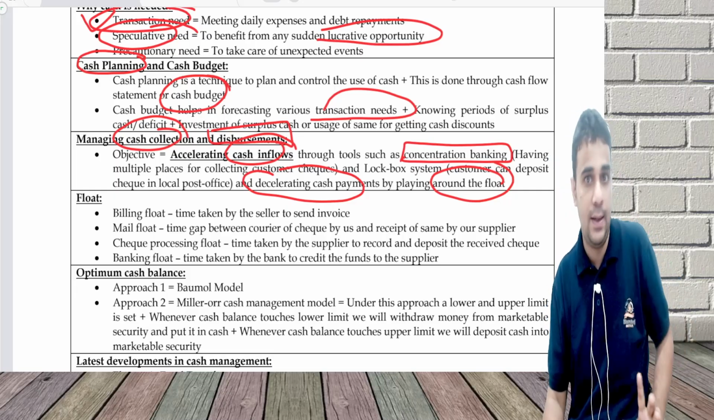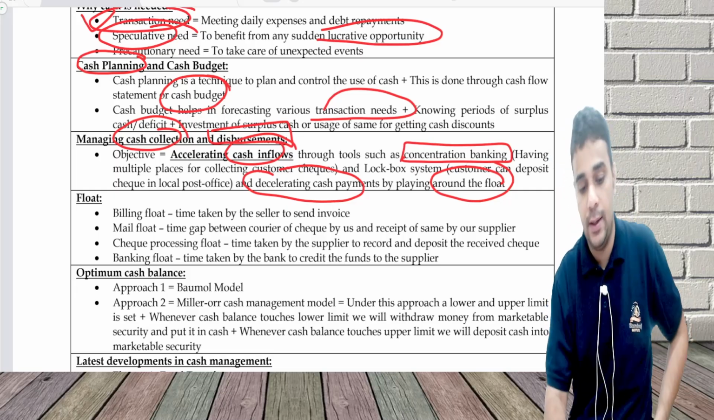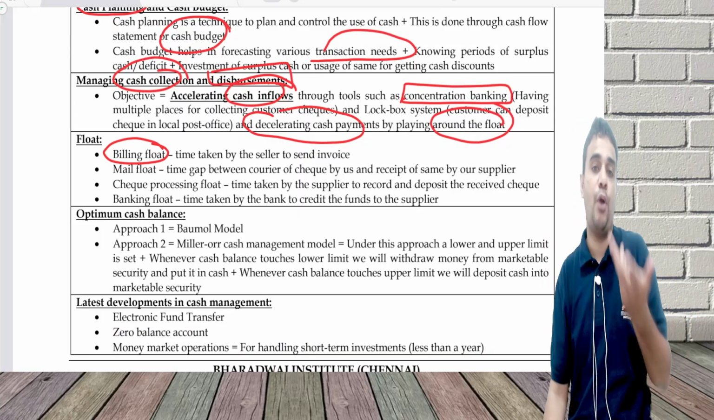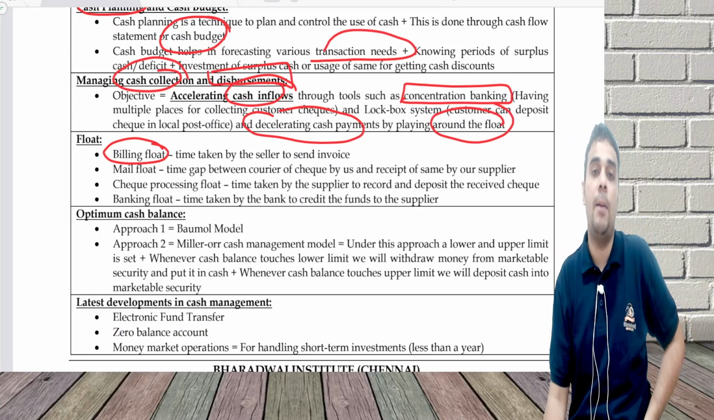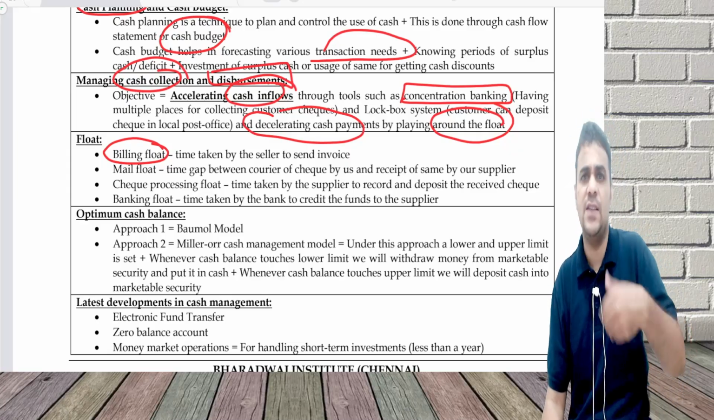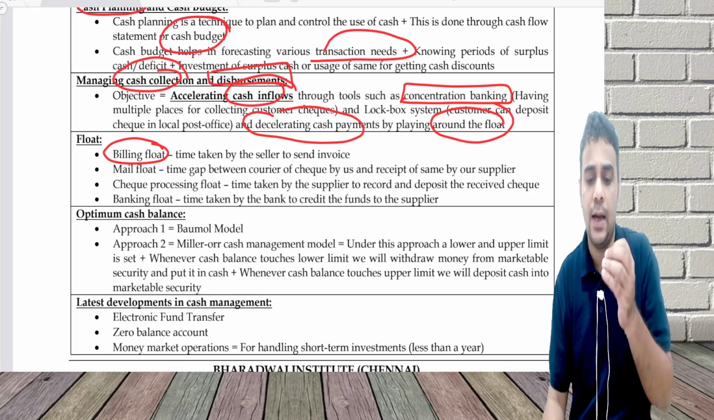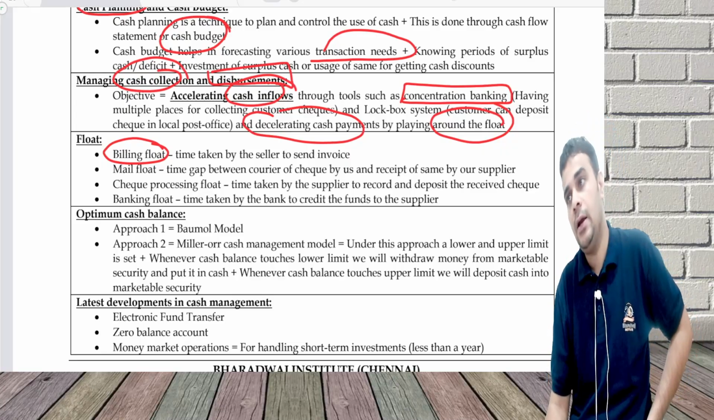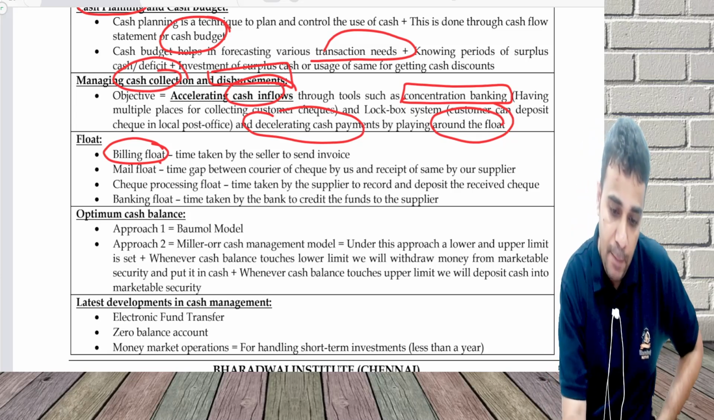One, there is a normal credit. Apart from that normal credit, what can happen? There is a billing float. What is billing float? I bought some product, but the bill did not come on time. If the bill does not come on time, obviously my payment will get delayed. So the time taken by the seller to send the invoice is the billing float.